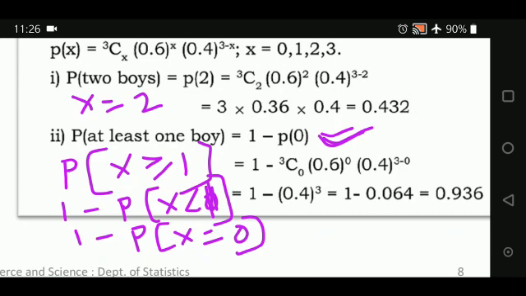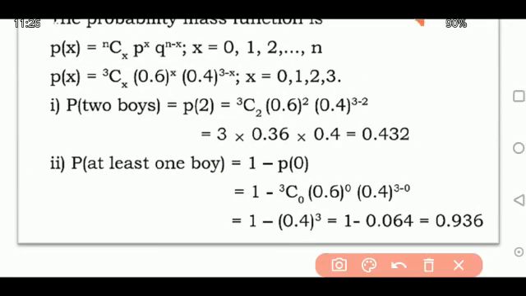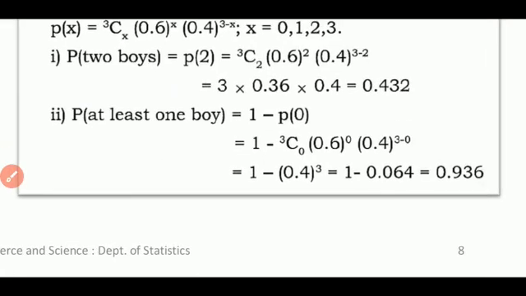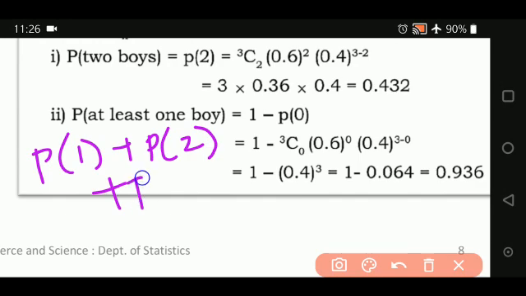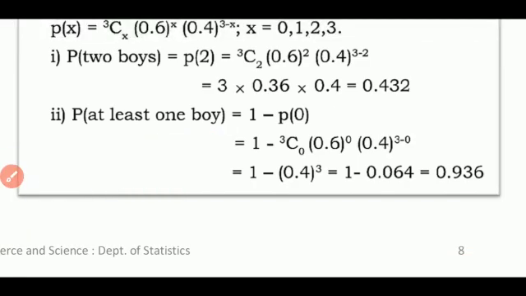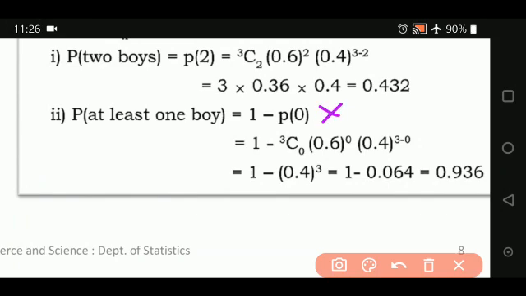You can also calculate this as the probability of 1 plus 2 plus 3 boys. If you calculate in this fashion also, you will get the same answer. And when you subtract what is not there, that is 1 minus P of X equal to 0, you get the same answer. So you are going to substitute X equal to 0 in this probability mass function. 3C0, 0.6 to the power of 0, 0.4 to the power of 3 minus 0.